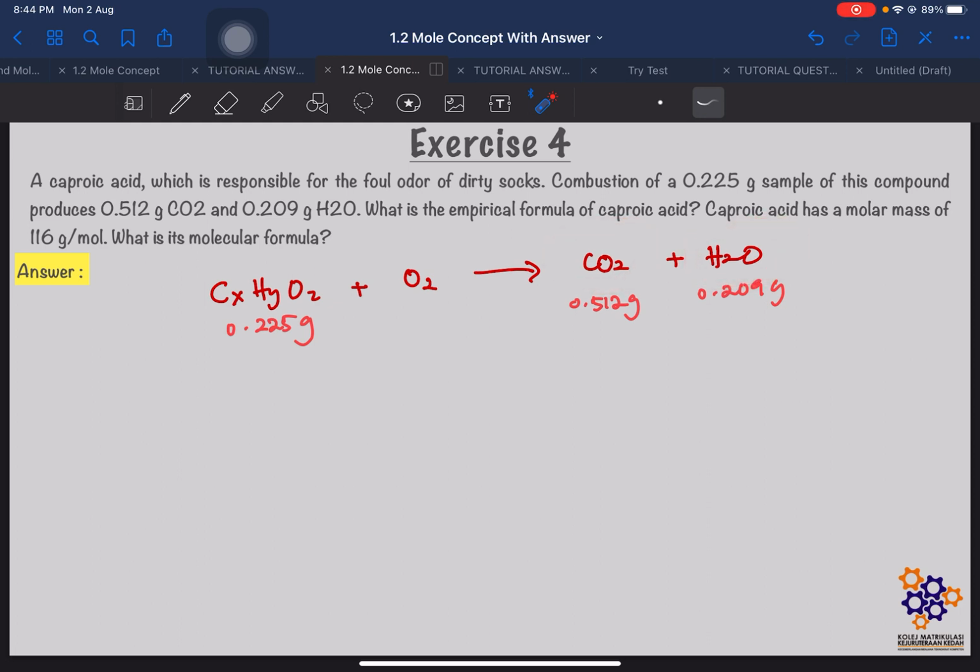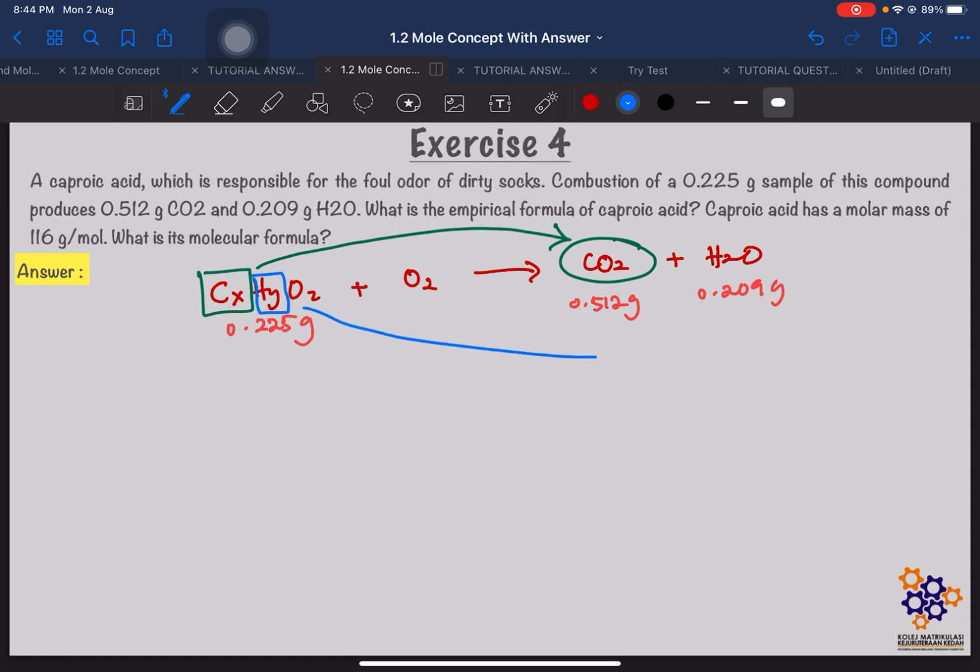So, dekat sini kita boleh cari mass of carbon. Kita boleh cari mass of carbon from mass of carbon dioxide. And kita boleh cari mass of hydrogen from mass of water.